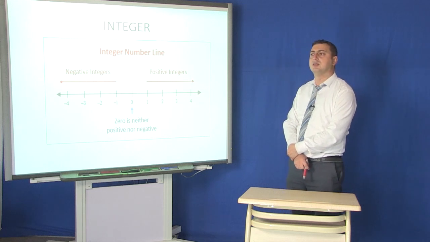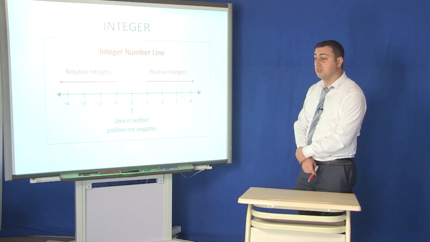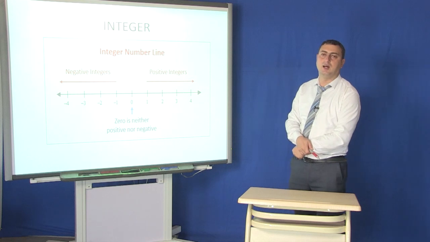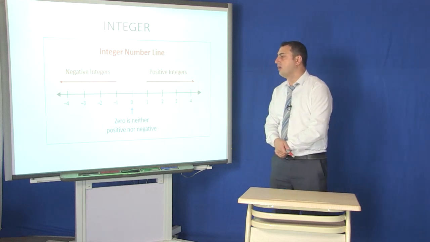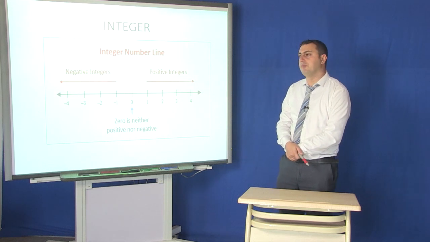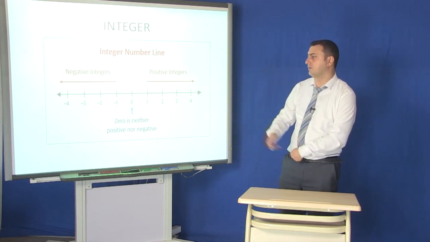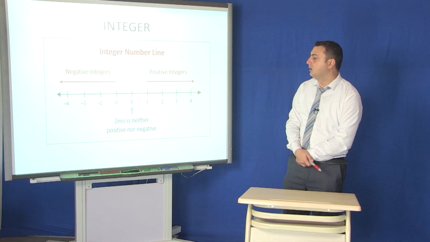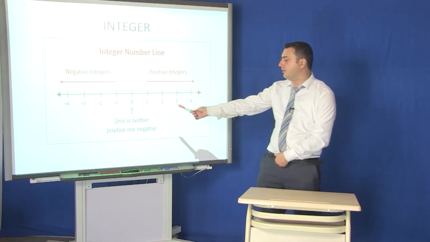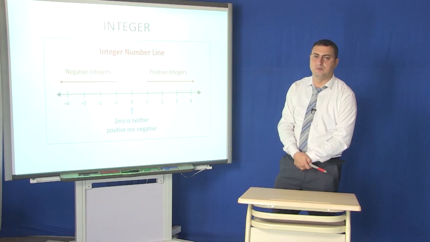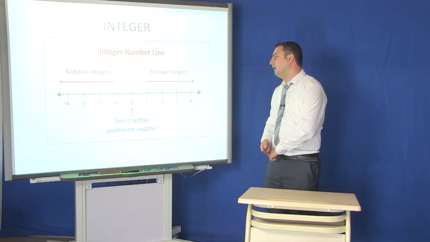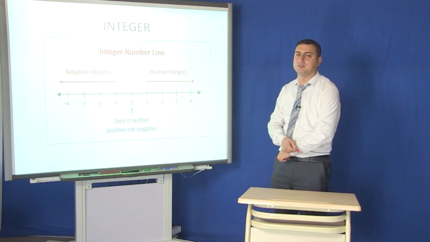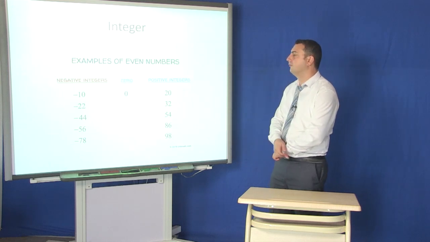There are two features of integers: one of them is negative integers, and another one is positive integers. In negative integers, we see a minus in front of the number, for example -4, -3. And 0 is neither positive nor negative, as you see, because there is no sign in front of 0. In positive integers there is no sign either.